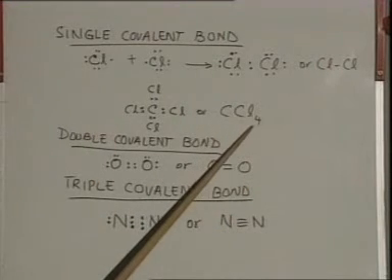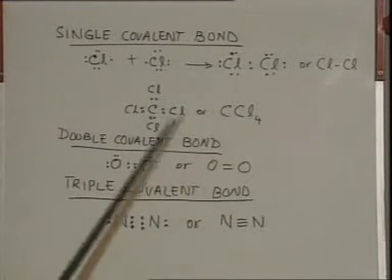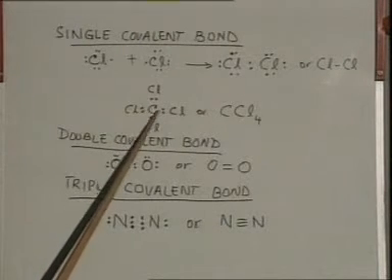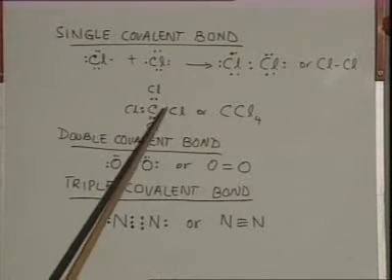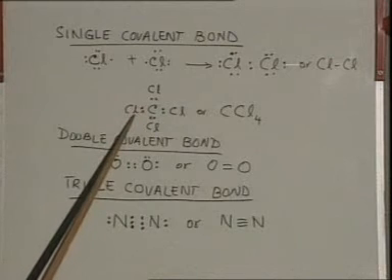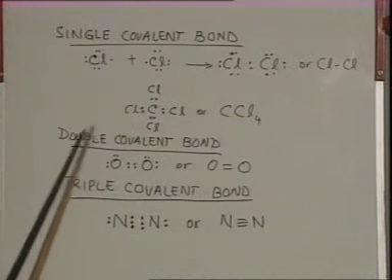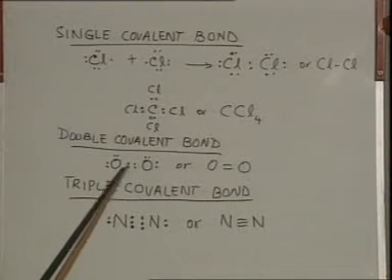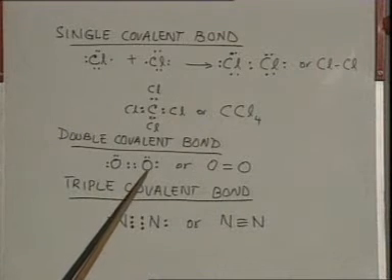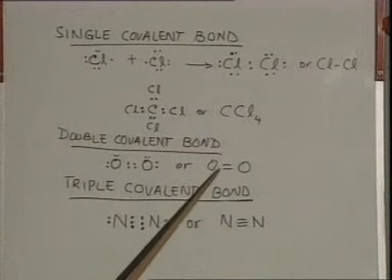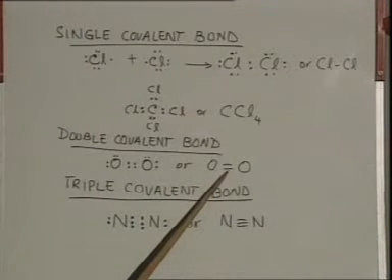Carbon tetrachloride is another example in which carbon shares its 4 electrons with the 4 chlorine atoms, thus forming a covalent compound. Oxygen forms a double covalent bond with another oxygen atom in the oxygen molecule. This can be represented by two short lines.